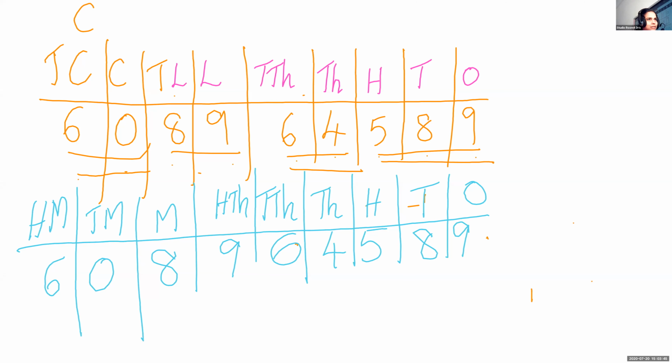So how will you read 608? Here we have to think. The 10 million place is missing, that's why it's written 0. 608, how will we read that?